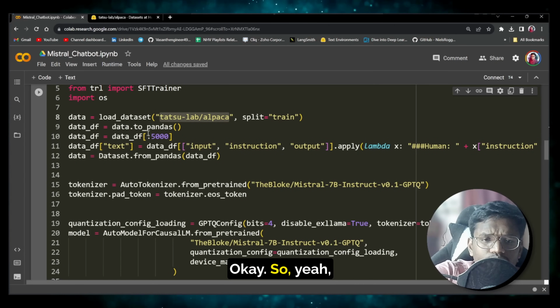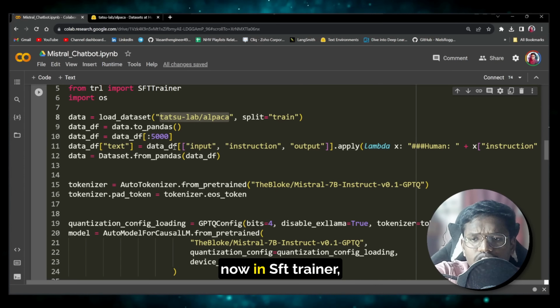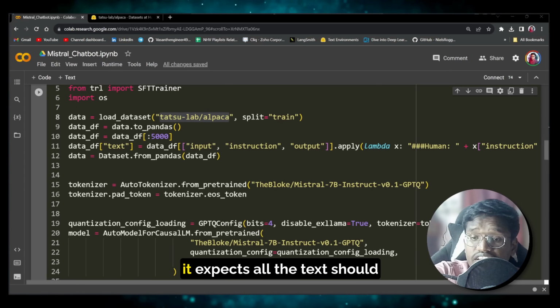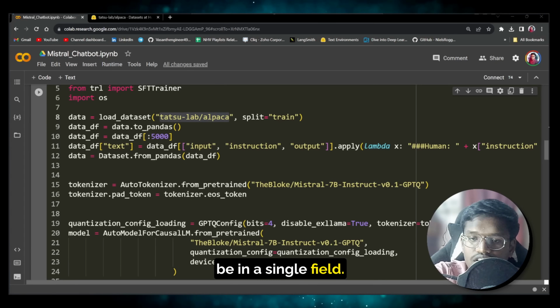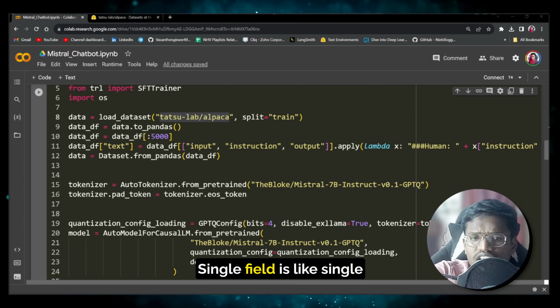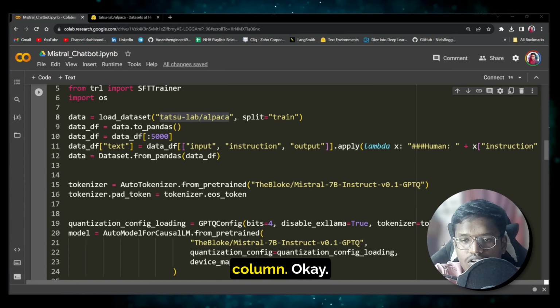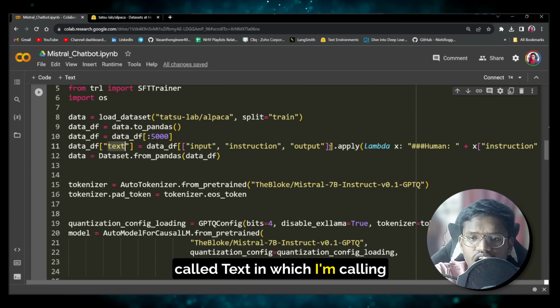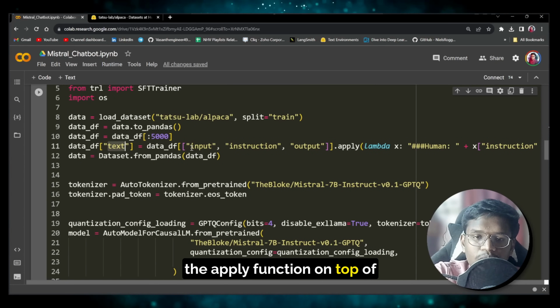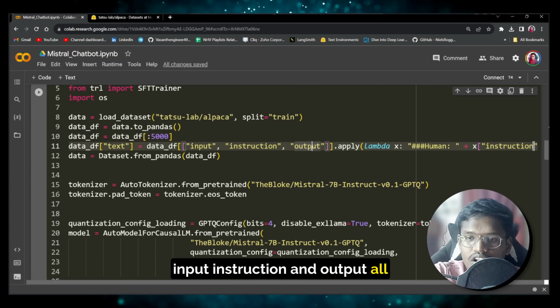Okay, so now the SFT trainer expects all the text to be in a single field. Okay, single field, like a single column. So I just create a new column called text, in which I'm calling the apply function on top of input, instruction and output, all the three columns.